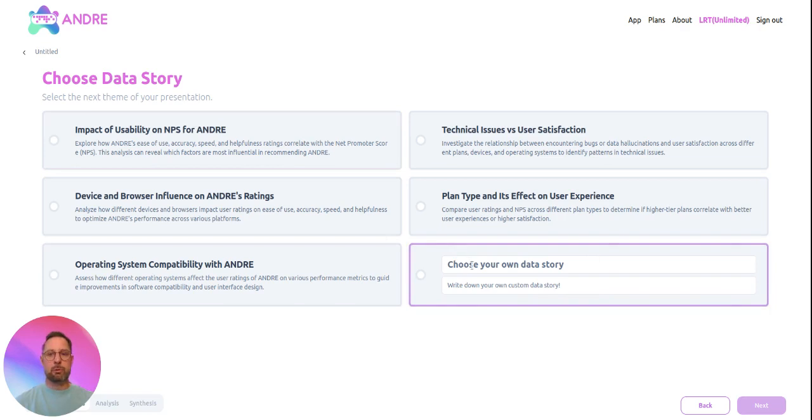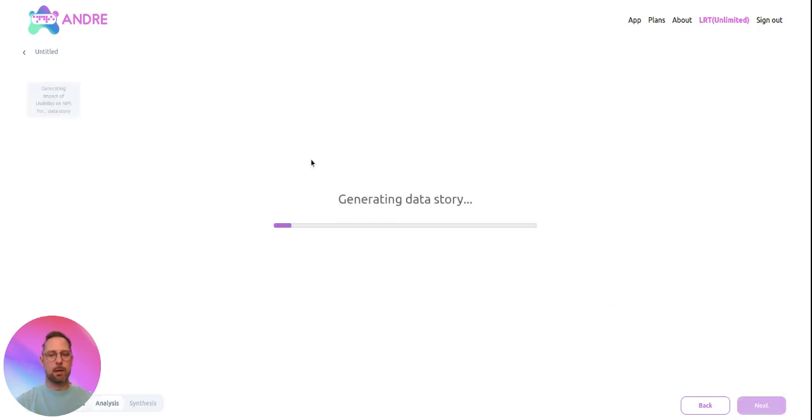I could also choose to write my own data story. If I'm not happy with what is suggested here by Andre, I could also write something and that would get analyzed instead. Okay, so let's look at this NPS question here. Right now, Andre is analyzing the data set and extracting the key variables, the key information in the data set that would fit in this particular data story.